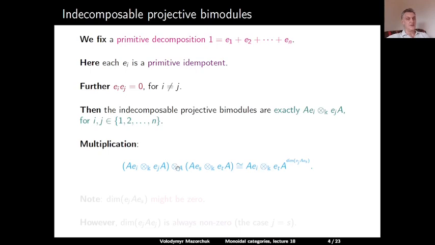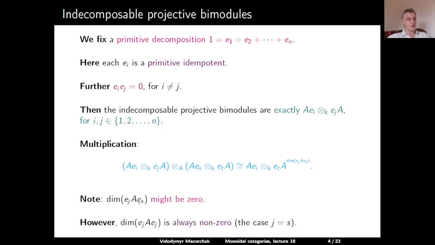And then we have the multiplicity vector space here in the middle, which is exactly e_jAe_s. So we will have this bimodule with a direct sum multiplicity given by the dimension of the space e_jAe_s. Note that in principle, this dimension can be 0. The space e_jAe_s can be the 0 vector space.